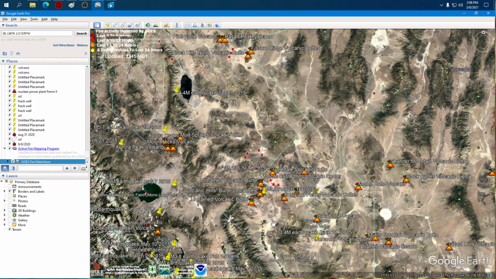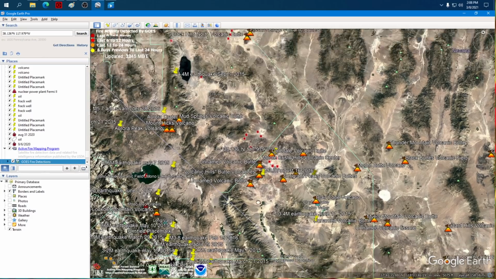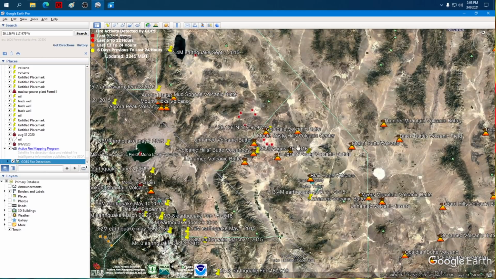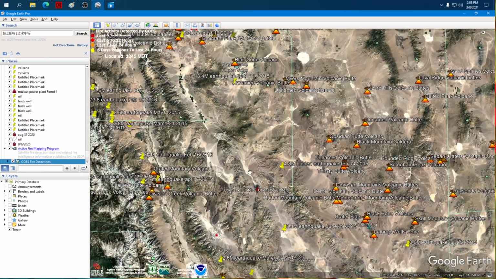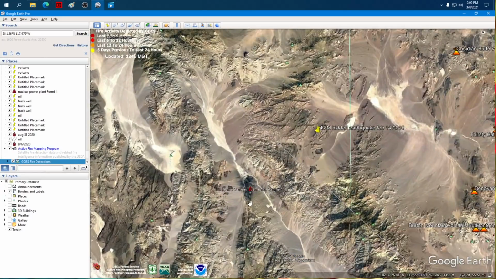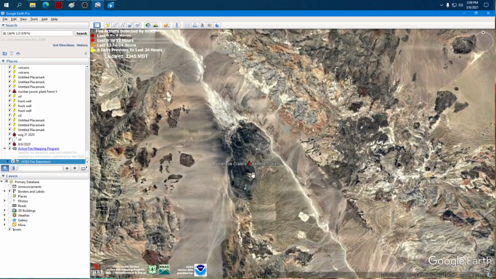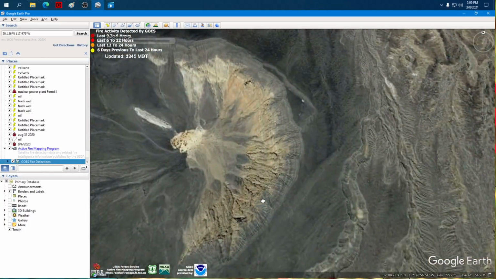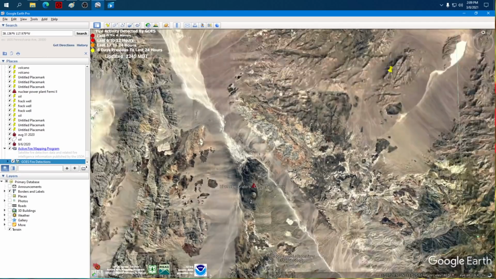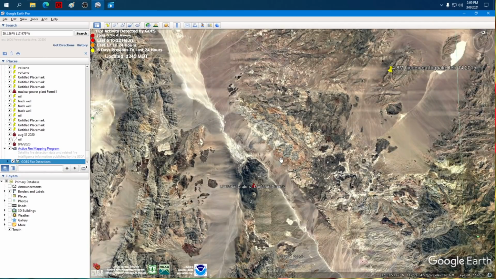Guess what happened last night? This same thing happened last night. I told you your mind was about to be blown. Same thing happened last night down here at Ubehebe Craters. Ubehebe craters last night had a series of hotspots going right into the crater itself. I showed them on the live stream live last night. We were mind blown to see it happen.